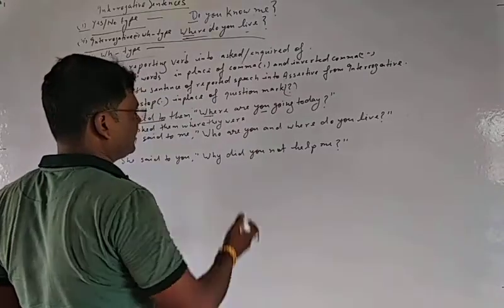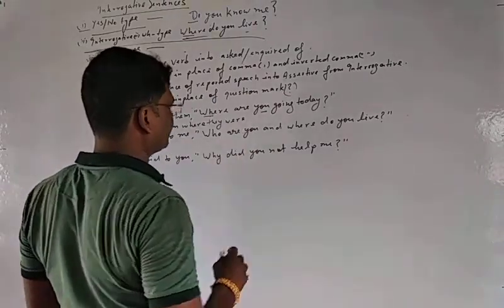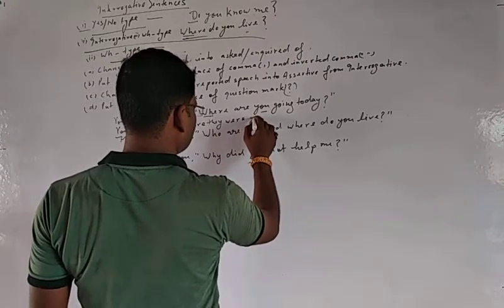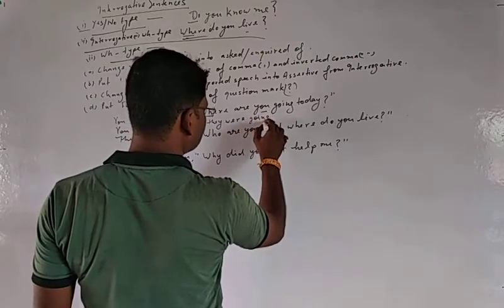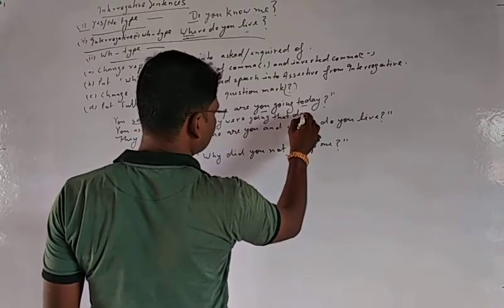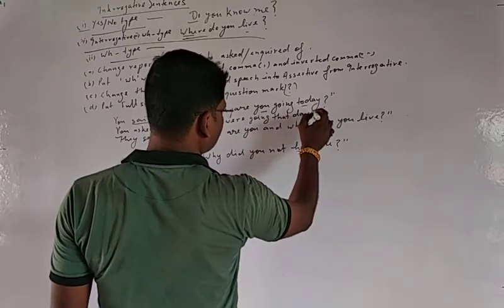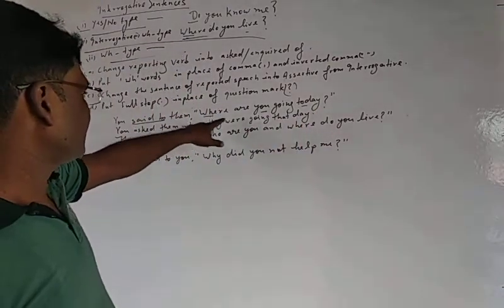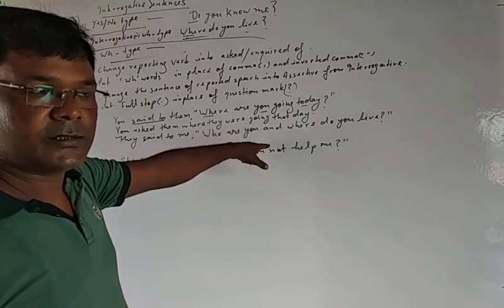In past continuous, the helping verb was or were is used. They were going. Today will be changed into that day, and here put a full stop. You asked them where they were going that day.